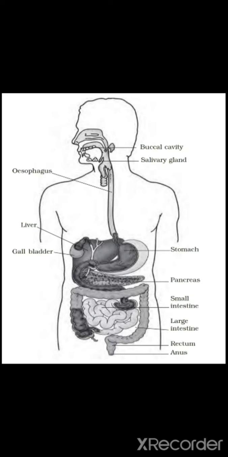Now let us see what are the parts of the human body involved in the digestion process. Though you have learnt already in your lower grades, now we are going to see in detail about each organ involved in the digestion. So first, we take food inside with the help of the mouth. We do not call it just the mouth because inside the mouth you have the tongue, teeth and the saliva helping you to chew the food and swallow it. So I call that the buccal cavity. Okay, the buccal cavity comprises your mouth, tongue, teeth and saliva.